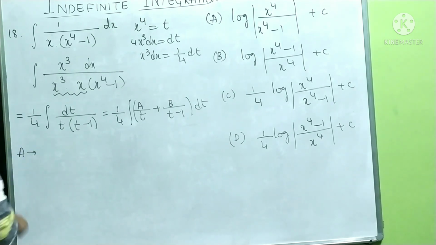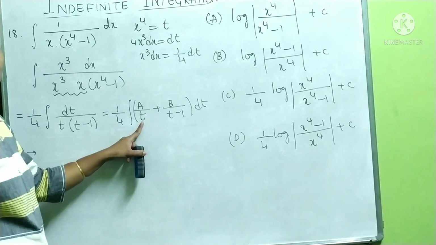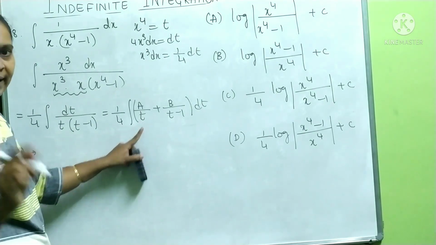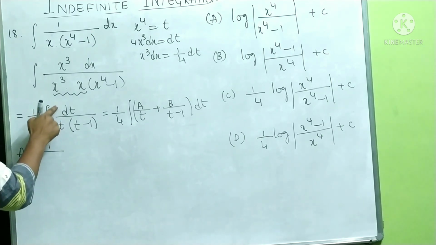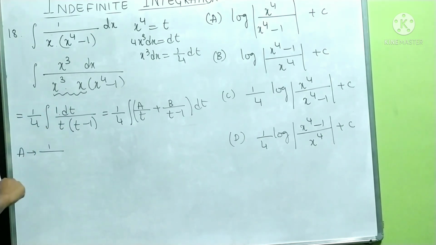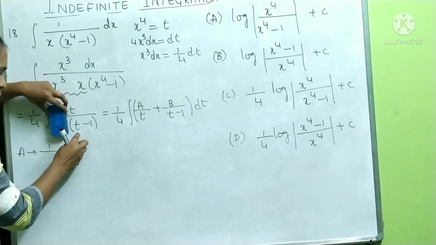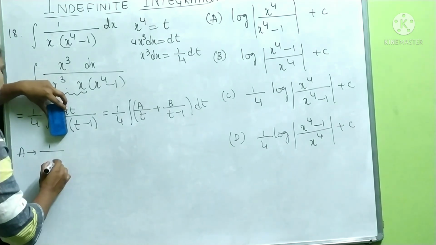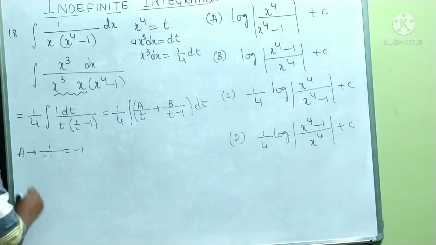To find a, what I have to do? The denominator of a is t, so you have to put t is equal to 0 directly. Therefore, it is 1 by, here 1 is there, nothing is there means 1 will be there. So it is 1 by, don't substitute here, here you substitute 0 minus 1. 0 minus 1 is minus 1, therefore the value of a is minus 1.